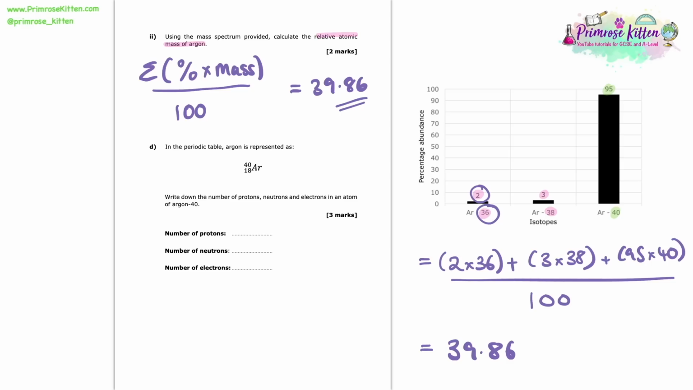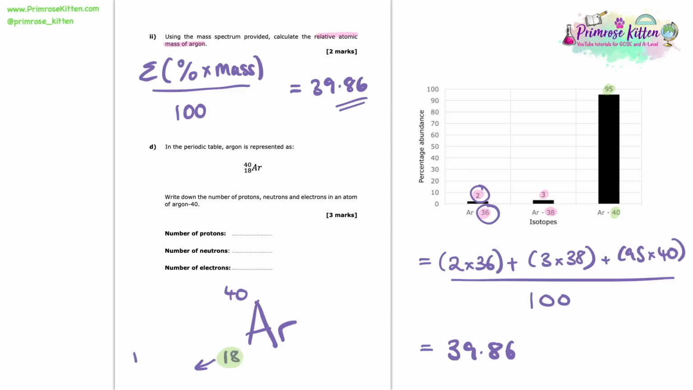So for part D now, we're told that in the periodic table, argon is represented in this way. So we've got 40 on the top and an 18 on the bottom. We're asked to write down the number of protons, neutrons and electrons in an atom of argon-40. So it's important we remind ourselves what that top number and that bottom number mean. And it is given in the key of the periodic table that you will be given in your exam. So we've got an 18 at the bottom here.